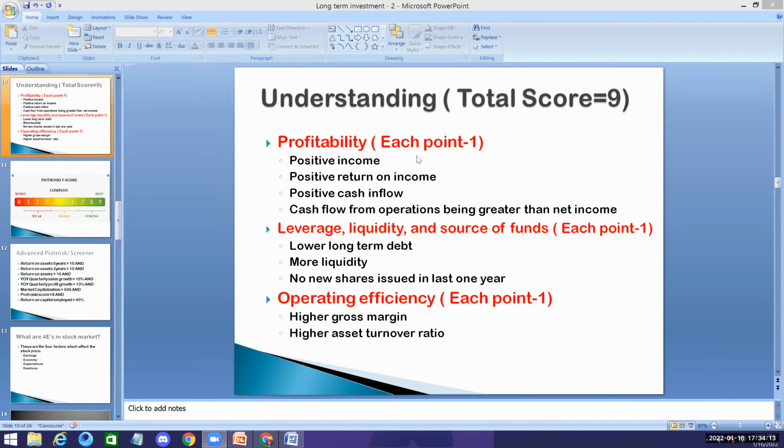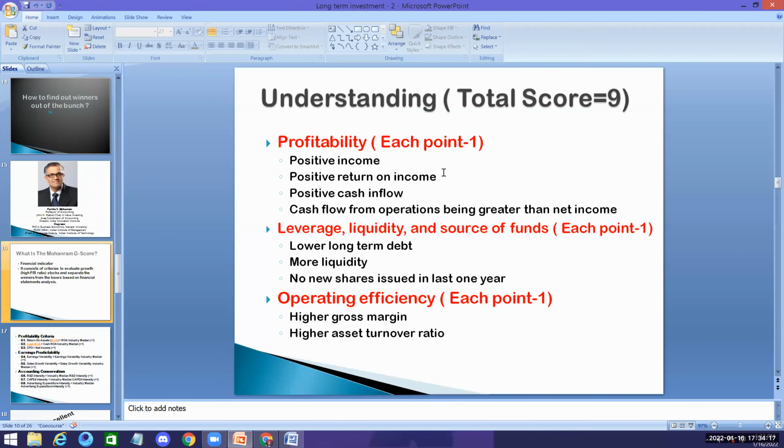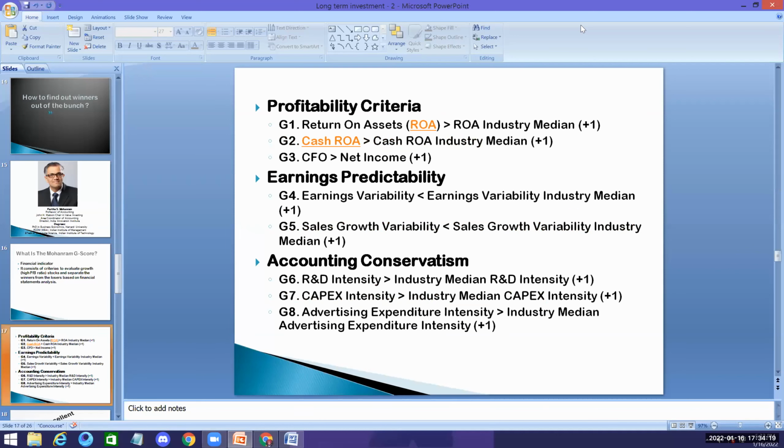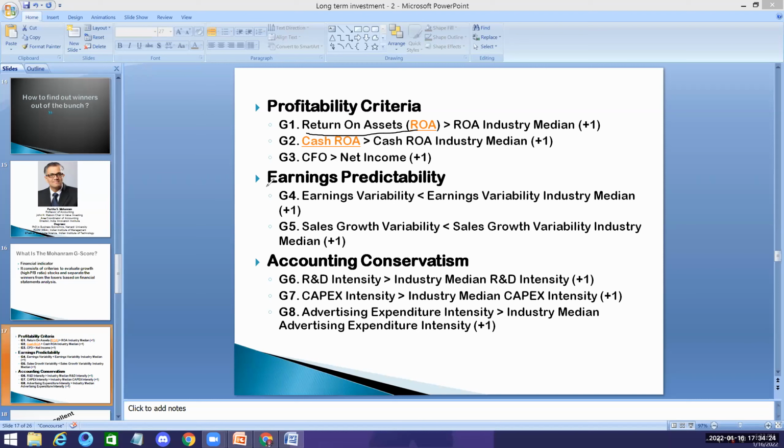Now, when you come to this one, it talks about return on assets, earnings predictability, and it compares you with the industry median also. Let's say in the steel sector, 20 companies are performing well, which 2 are the best? If in IT there are 10 companies, which 2 or 3 are doing best?